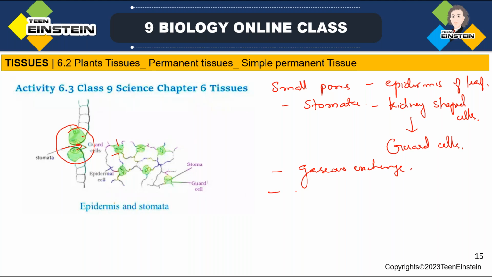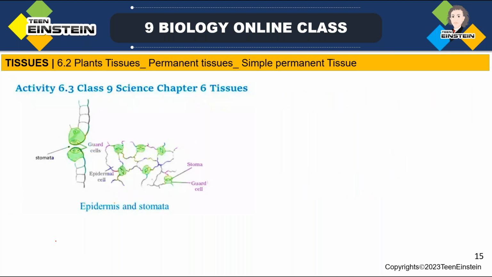Then another point, it plays a very important role in transpiration. Transpiration means loss of water in the form of water vapor from plants, and that is also taking place through stomata. We are talking about epidermal cells. On the epidermis of leaves, you can see stomata, which are guarded by guard cells.